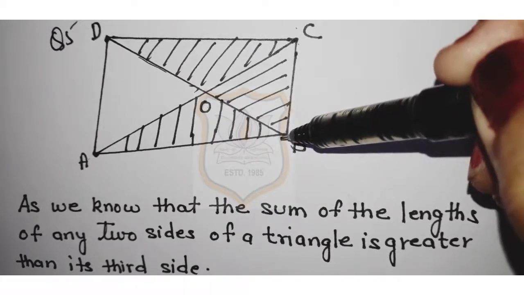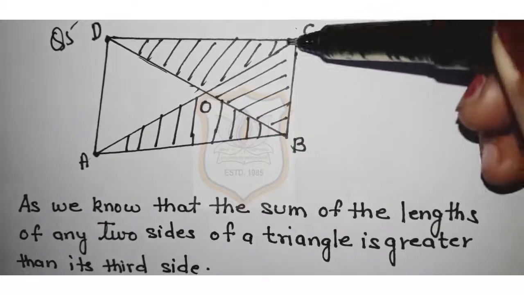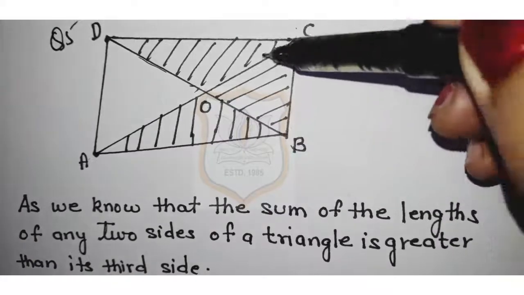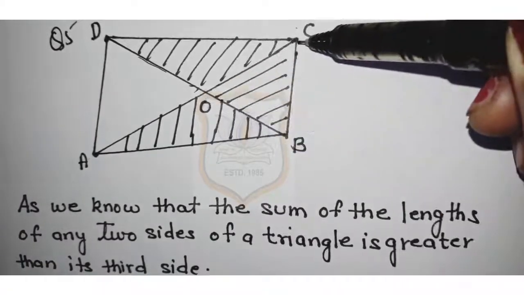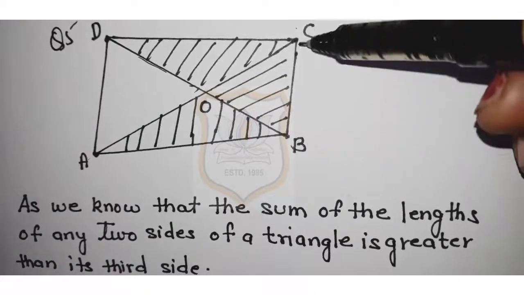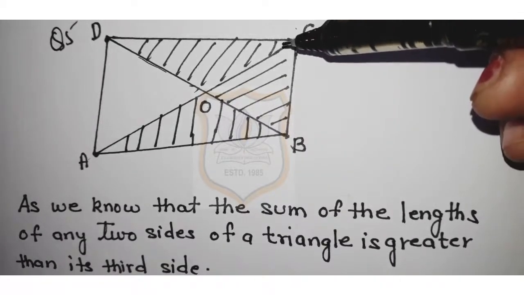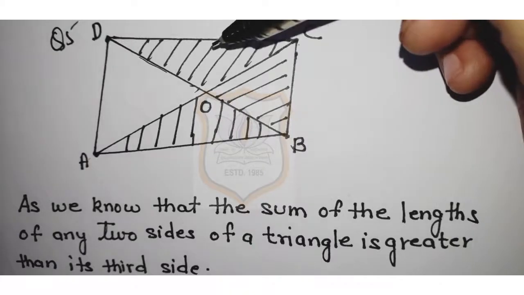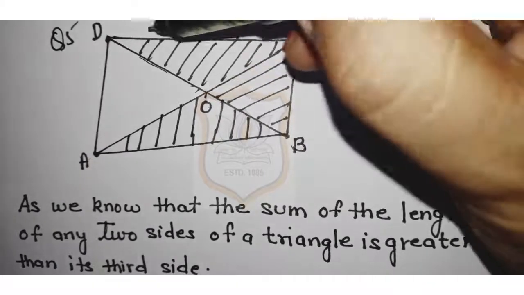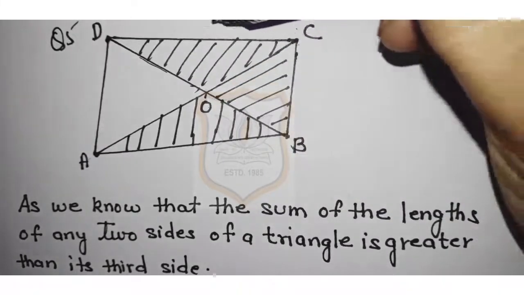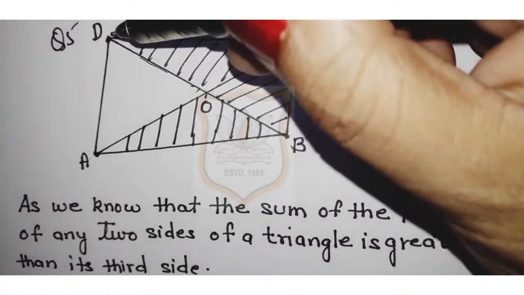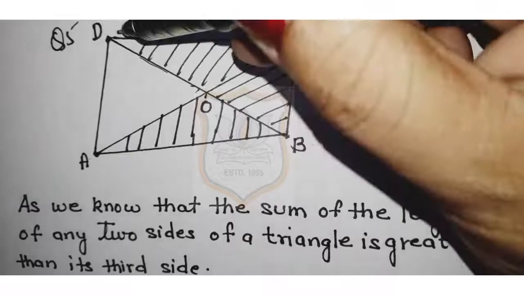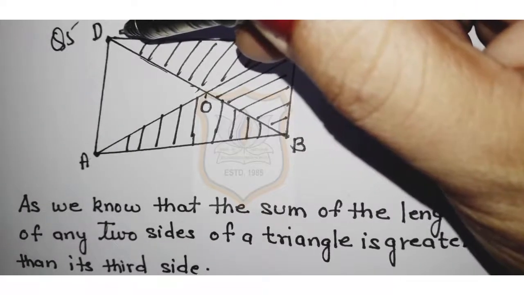In triangle OBC, OB plus OC is greater than BC. Now we will take the third triangle OCD. In triangle OCD, OC plus OD is greater than CD. This is equation 3.